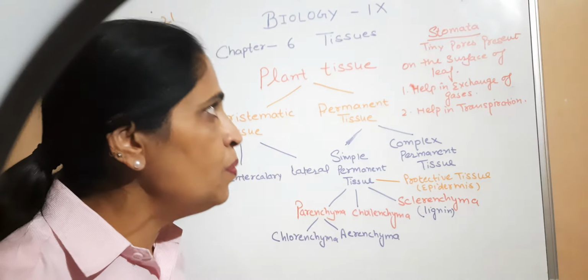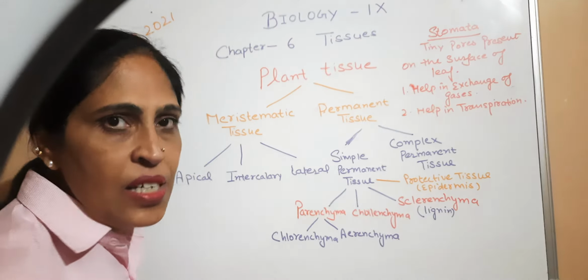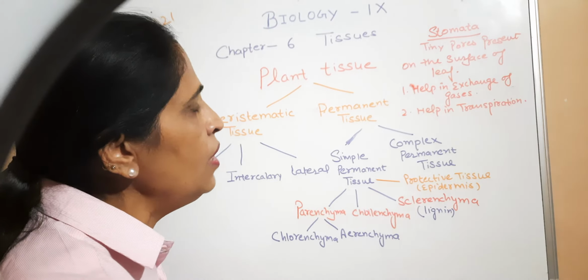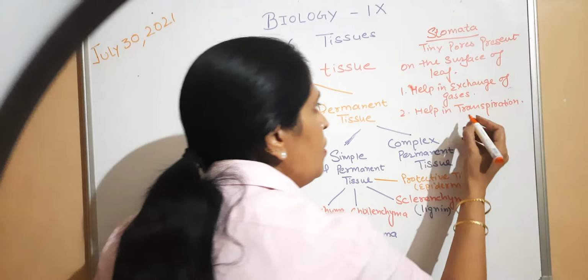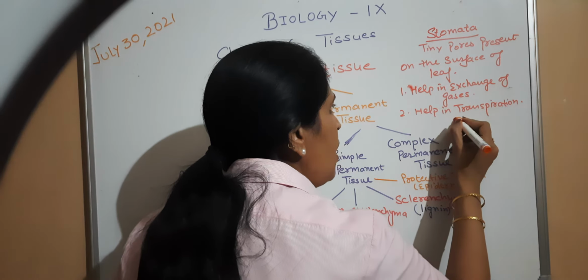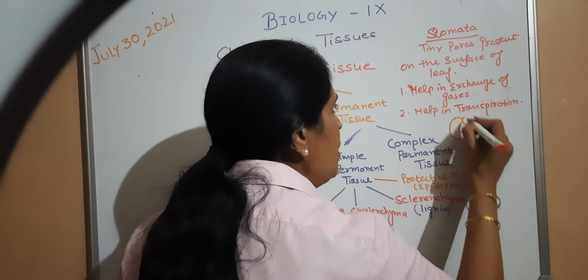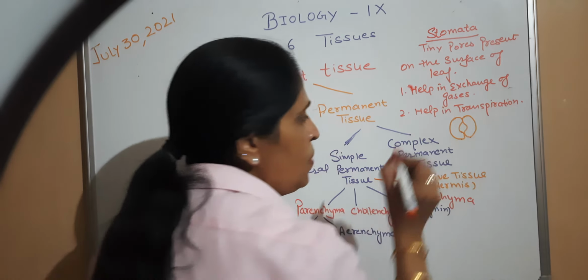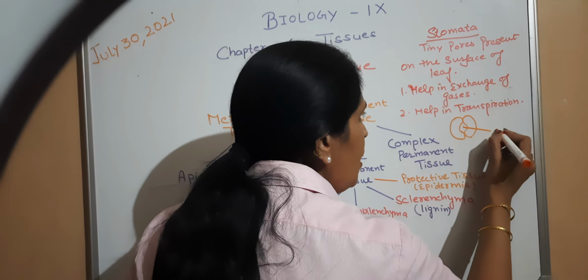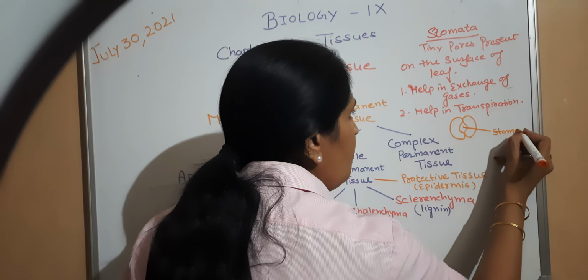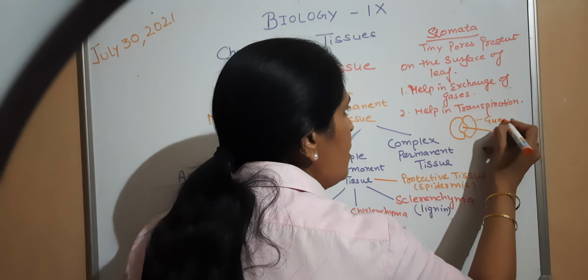Stomata are pores, and these are guarded by guard cells. Guard cells are bean shaped or kidney shaped cells. This pore is called the stomata, and these cells are called guard cells.